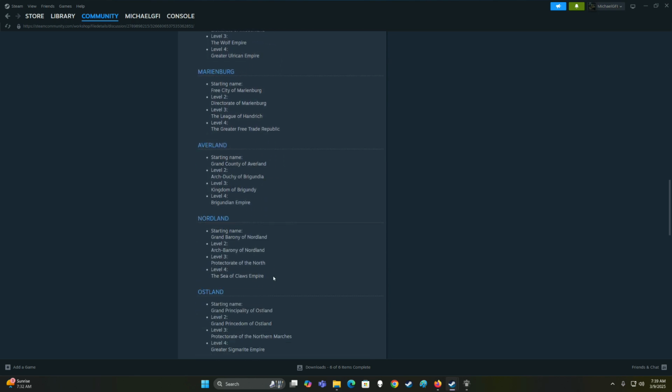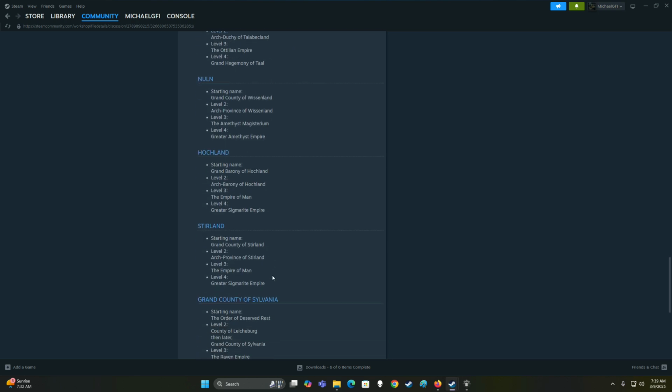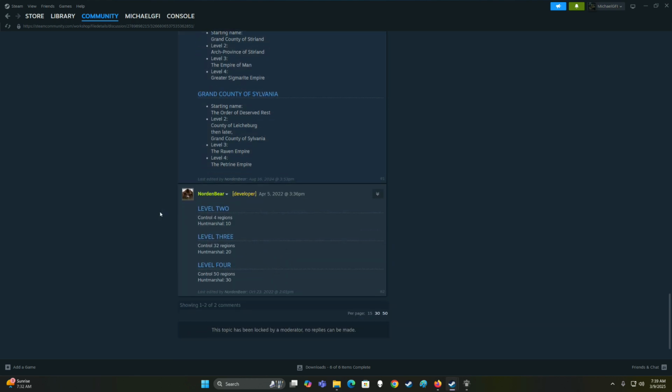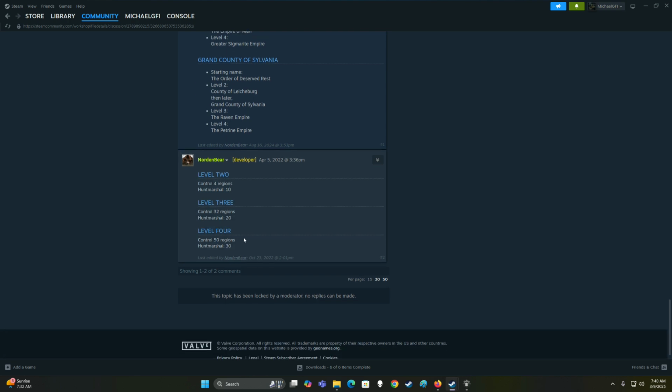But then let's come down here to the bottom where it talks about how it changes from one to the next. Well, level 2 occurs when you control 4 regions, or if you're the Huntsmarshal, 10. And at level 3, it's 32 regions, or for the Huntsmarshal, 20. Or for level 4, it is controlling 50 regions, or for the Huntsmarshal, 30. So that's how it works for the Empire.